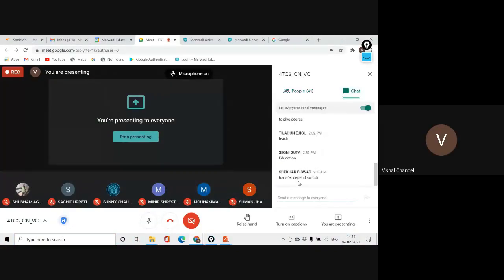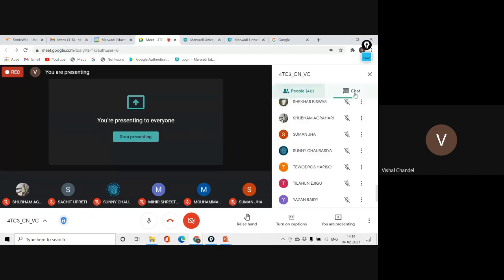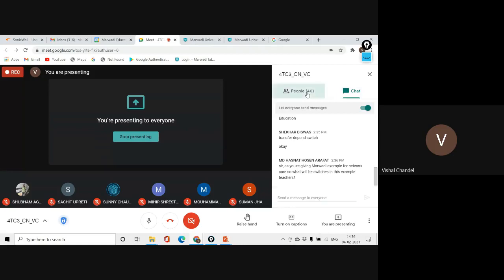It's not totally based on the switch. These edge devices can be your router. It's not totally on the basis of a switch, but it plays a role like a switch. It's not always a switch, because I will explain where we are using the switch and where we are using the router.